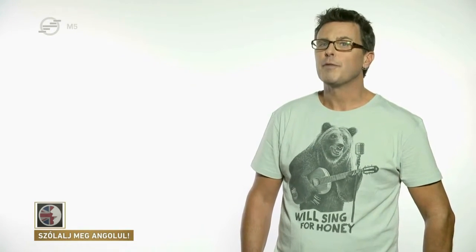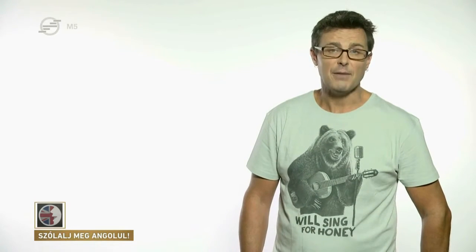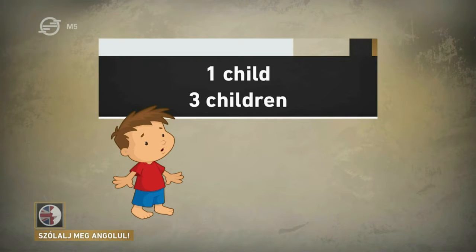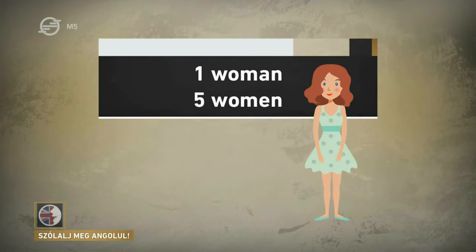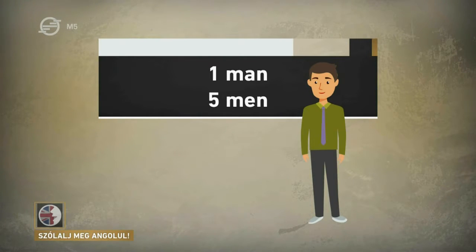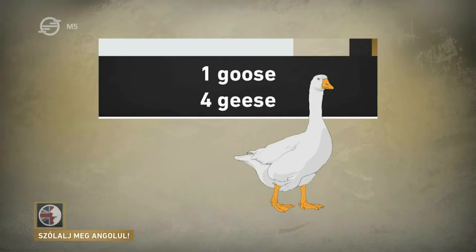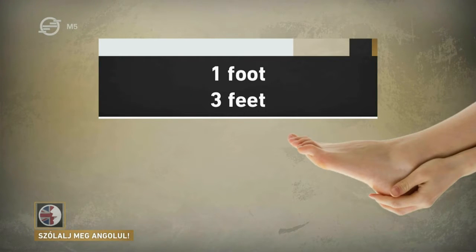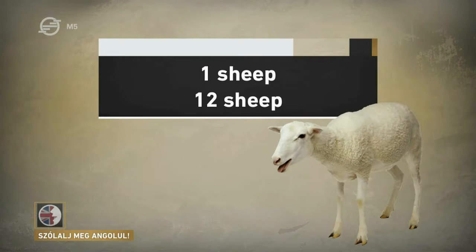Finally, there's group 5. Group 5 is irregular. With nouns in group 5, we have to learn and remember them. 1 child, but 3 children. 1 woman, but 5 women. 1 man, but 5 men. 1 goose, but 4 geese. 1 tooth, but 4 teeth. 1 foot, but 3 feet. And my favorite, 1 sheep, but 12 sheep.